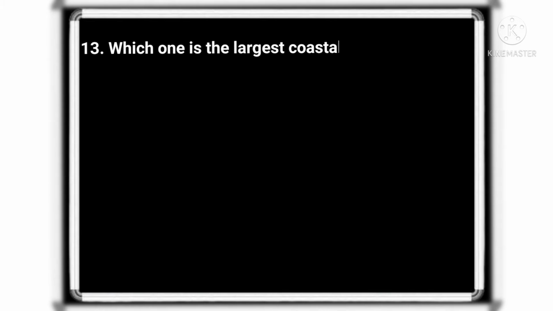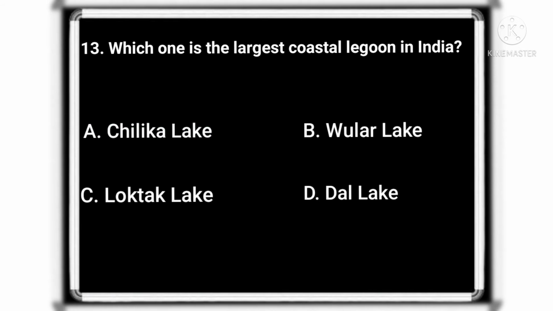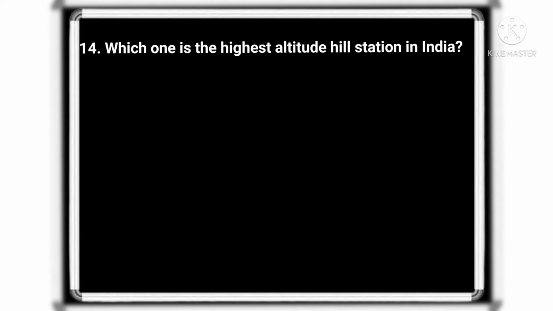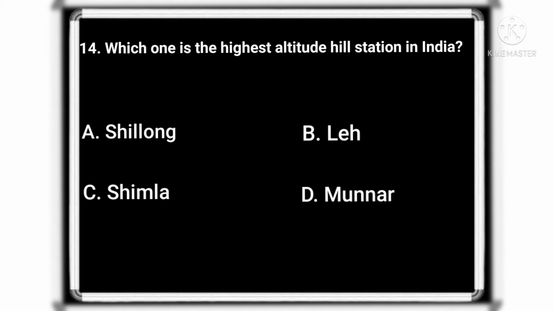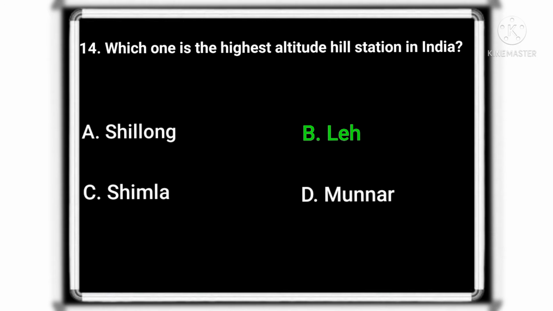Which one is the largest coastal lagoon in India? And the correct option is Chilika Lake. Which one is the highest altitude hill station in India? And the correct option is Leh.